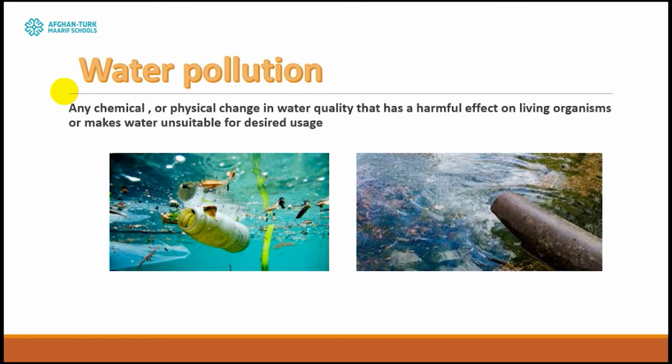Any chemical or physical change in water quality that has a harmful effect on living organisms or makes water unsuitable for desired usage. For example, some factories might pollute the water, or we as human beings can pollute the water, and this water pollution can cause two different kinds of things. For example, the extinction of water dwellers, so the death of most of the fish and other organisms which are living inside water, and it can cause a lack of drinking water.